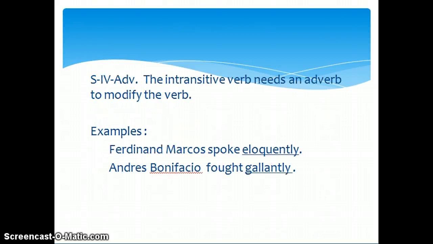SIB adverb. The transitive verb needs an adverb to modify the verb. Examples: Ferdinand Marcos spoke eloquently. Andres Bonifacio fought gallantly.